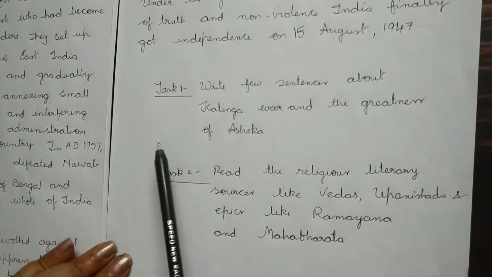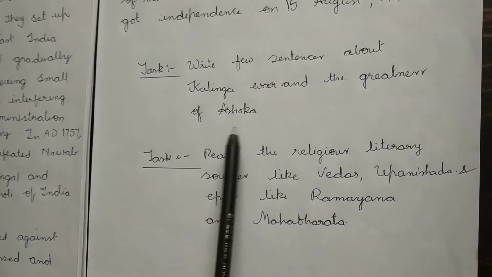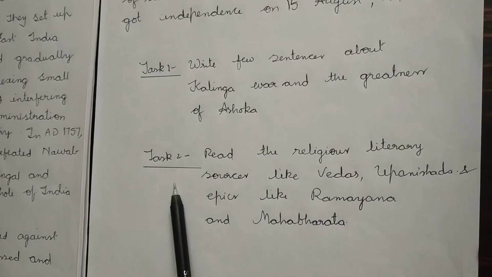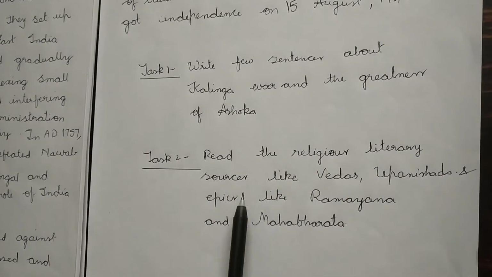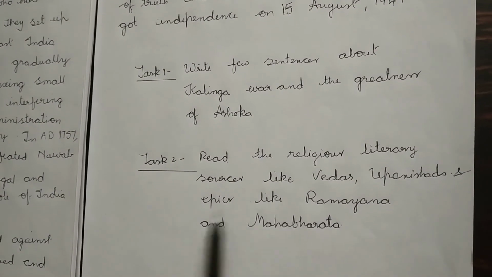The task for this video is, children, write a few sentences about the Kalinga War and the greatness of Ashoka. Task 2 is, read the religious literary sources like the Vedas, Upanishads and epics like the Ramayana and Mahabharata.